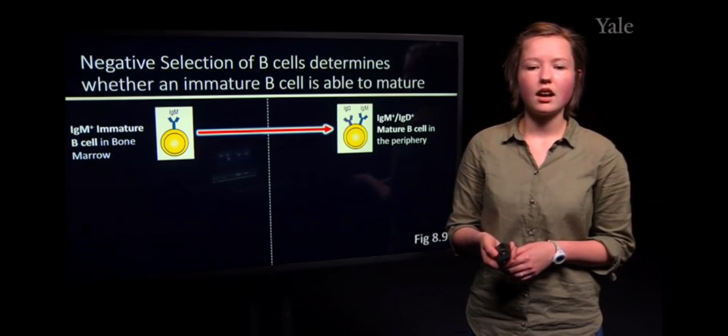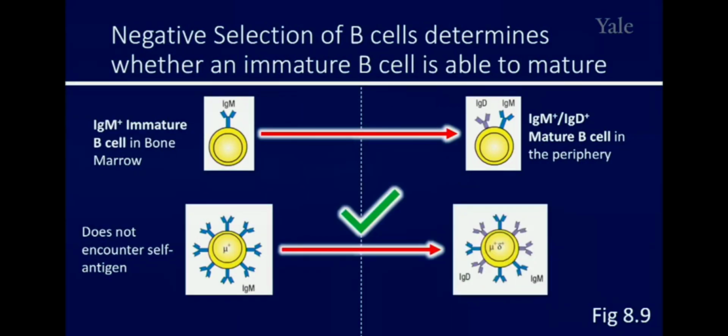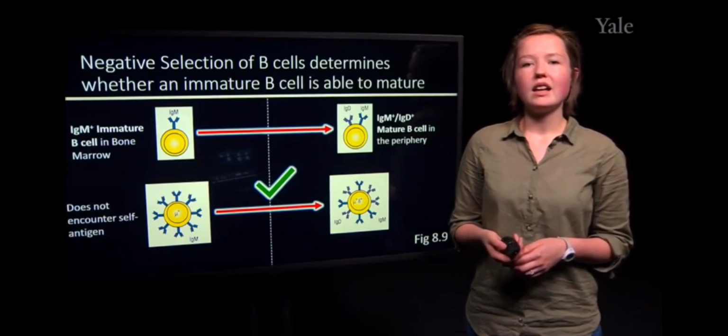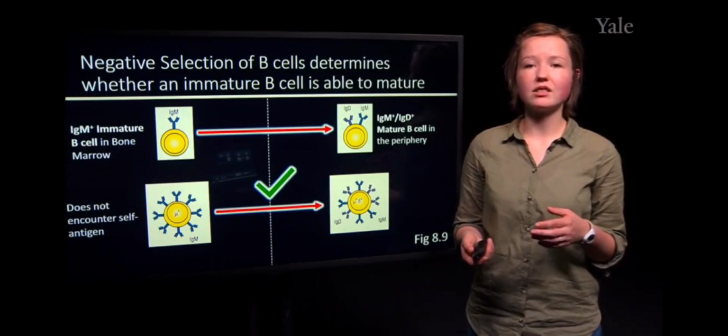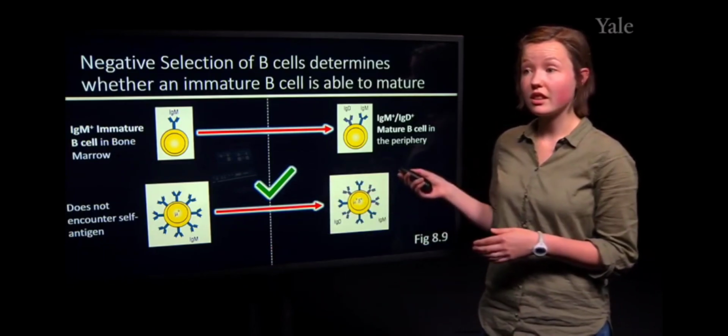But in the event that this immature B cell, which is in the bone marrow, does not incur an interaction with self-antigen, then it will be allowed to leave the bone marrow. And during this process, it will upregulate this other type of B cell receptor where its constant region is varied, referred to as IgD. And the function of this expression is not well understood, just that it is a way